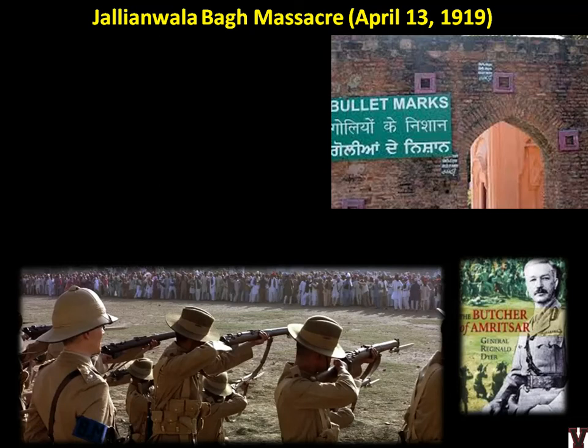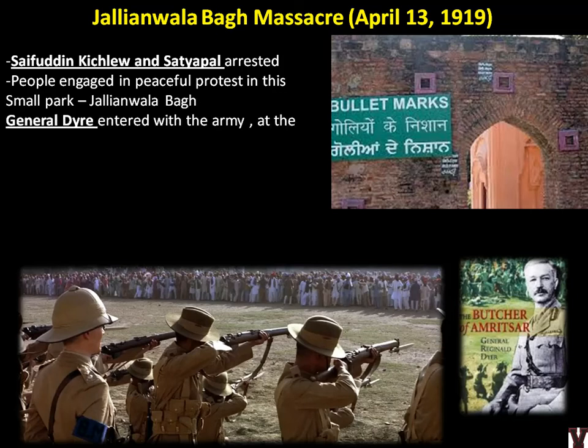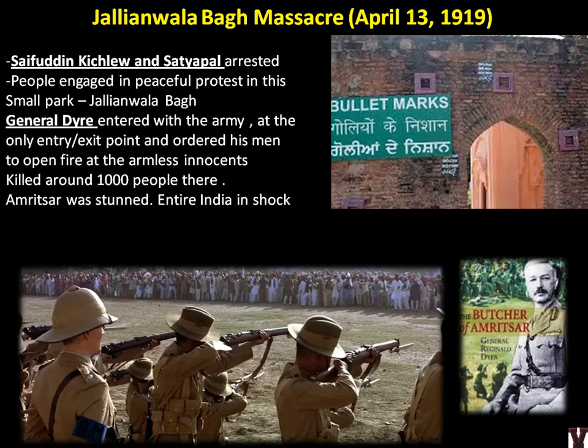So we'll see what the event actually was. After the Rowlatt Act, people could be arrested. So Saifuddin Kitchlew and Satyapal were arrested. Okay. So people obviously will protest. People engaged in peaceful protest in this. It was a small park and people gathered there for a peaceful protest, Jallianwala Bagh. But General Dyer, who had a mind of his own, did not even think about what was happening, and he simply did not like people gathering for any kind of protest, whether it be peaceful, violent or non-violent. He did not care, and he entered with an army. It had only one entrance actually, one entrance and one exit point. And he simply ordered his men to open fire at all these people.